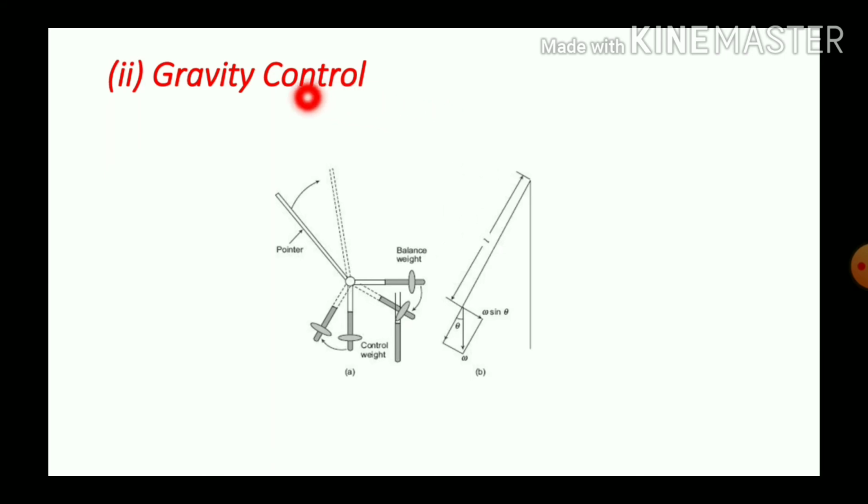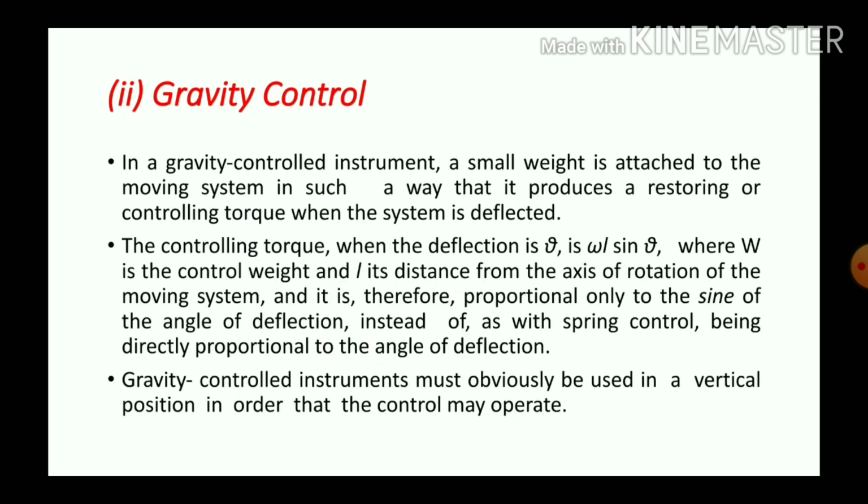Next is gravity control. See the figure. This is a part of the spindle on which the pointer is attached. It moves over a calibrated scale, and on the moving system we have a balancing weight and controlling weights.